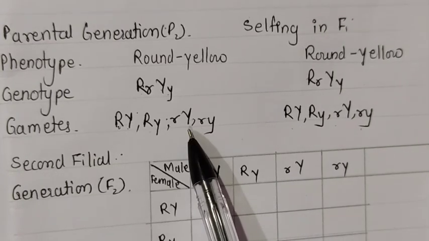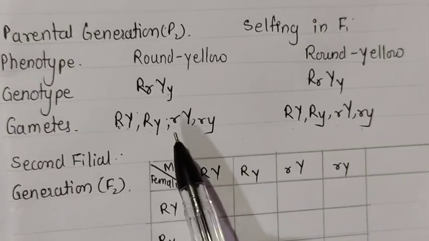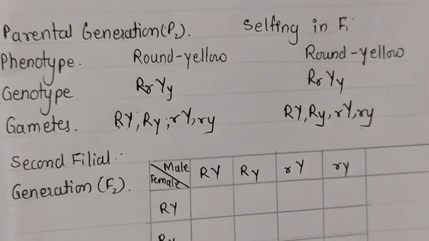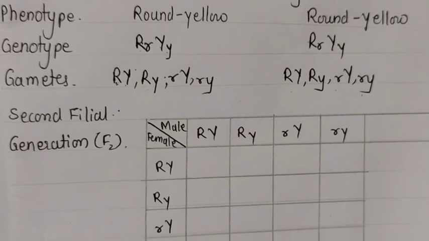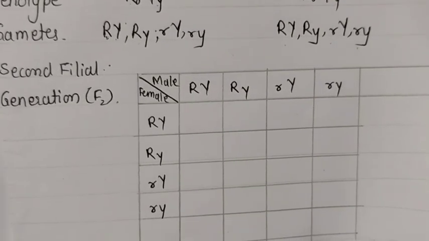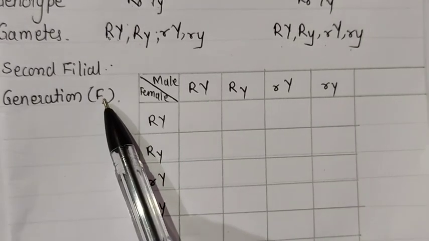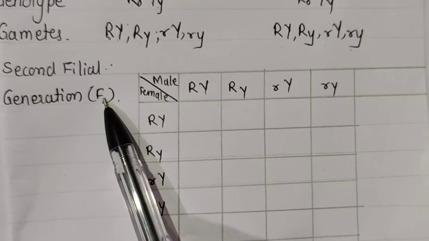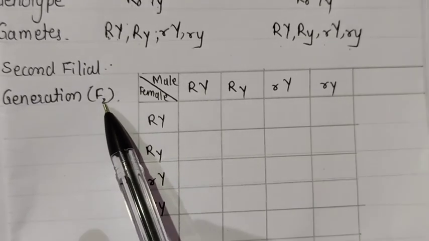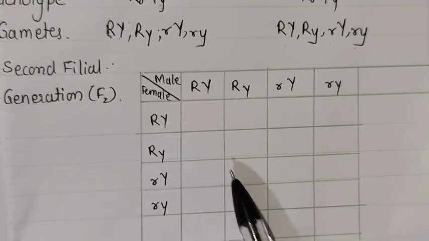Now this is the male plant and this is the female plant. After crossing, we have to find out what the possibilities are. By the Punnett square method you will get an accurate idea about the possibilities, the characteristics which will be inherited in the next generation. That can be understood by the Punnett square method. Now in this Punnett square we have written the gametes here. That will be the second filial generation. From the first parent generation we get the F1, that F1 becomes parent 2 for this generation, and from that parent 2 we are getting the F2 generation.